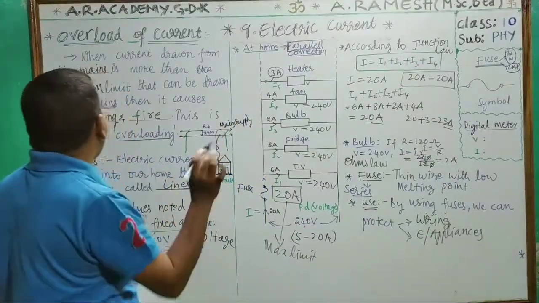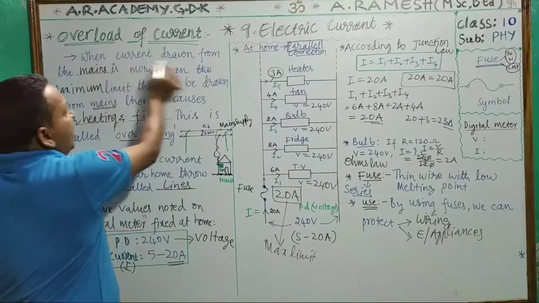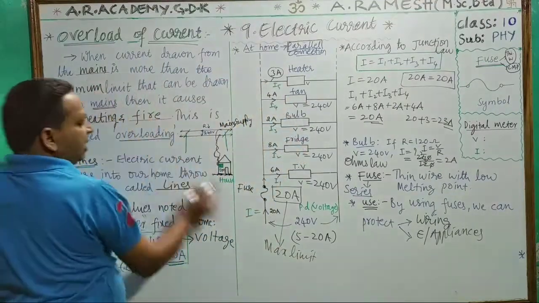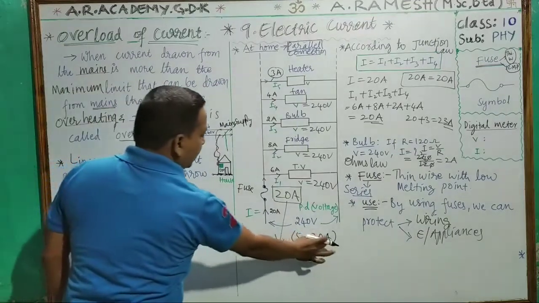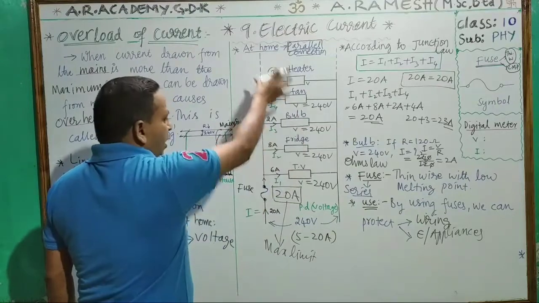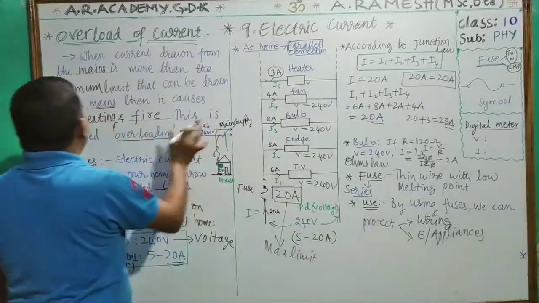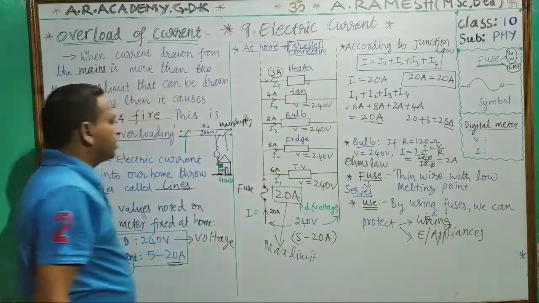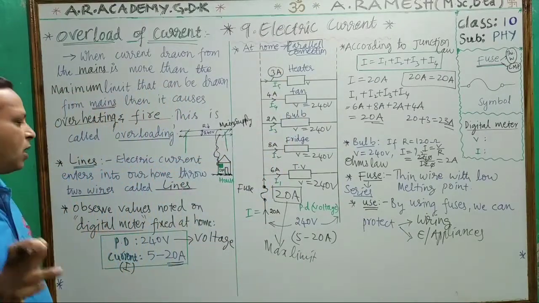Once again I am telling what overloading is. When current is drawn from the mains, if it crosses the maximum limit, here the maximum limit is 20, when all the electrical appliances are drawing current, then what happens? Overheating of the wiring as well as the electrical appliances and damage will take place. That is called overloading.